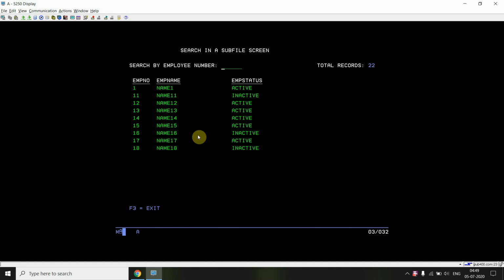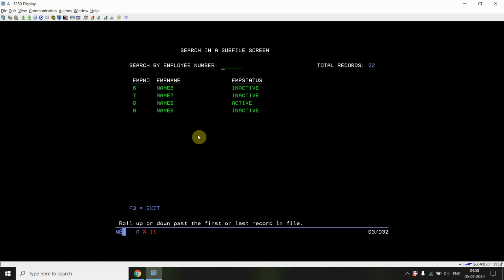Basically we do not handle this thing. Whenever we press enter on any page of a subfile, we just navigate back to the first page. So for example, you have created a subfile for some user, and that user presses page down 100 times to come to the 100th page, and now by mistake he pressed enter, and he navigates back to the first page.